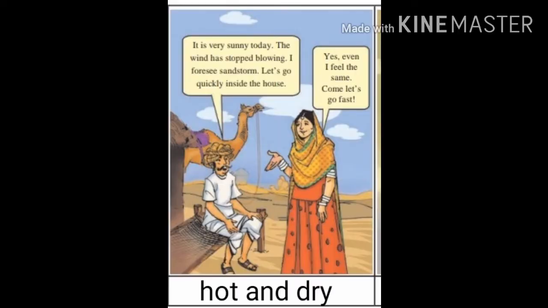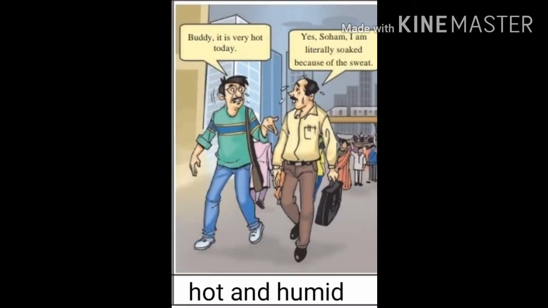This first picture is of Rajasthan. Rajasthan lies in a region with dry and hot air. There is hardly any moisture in the air. People wear loose cotton clothes. It means what type of weather condition is found in a desert area like Rajasthan? Hot and dry air.